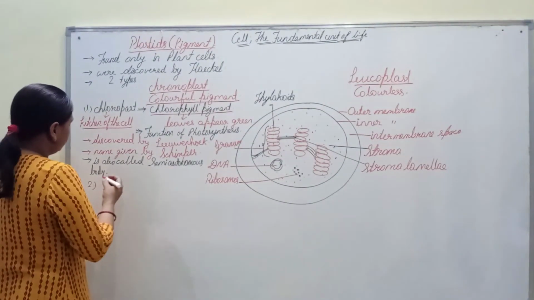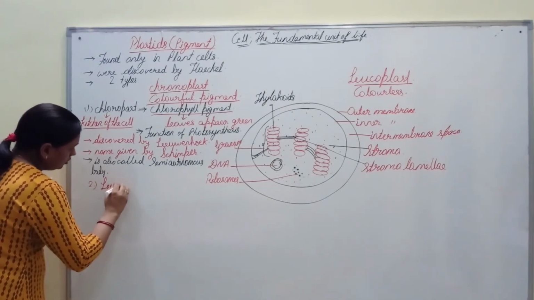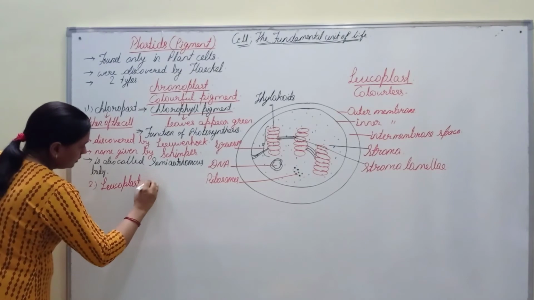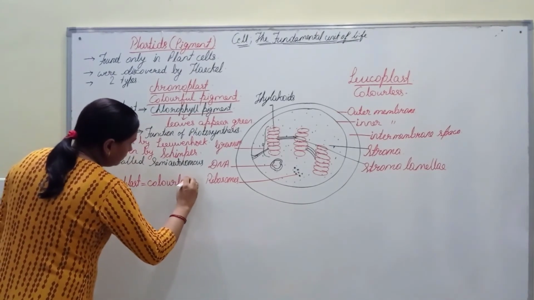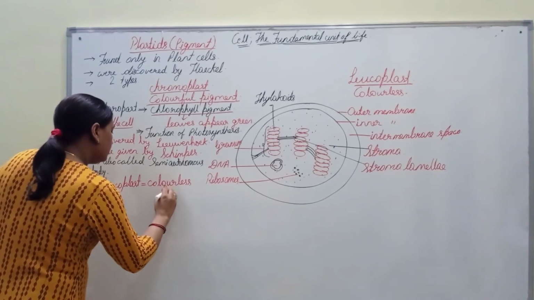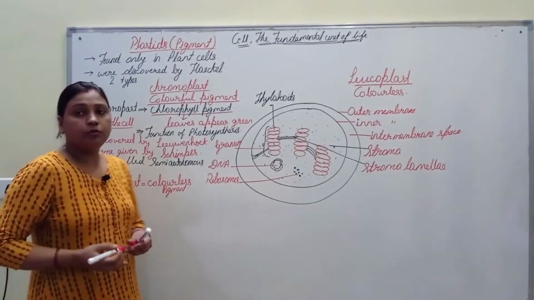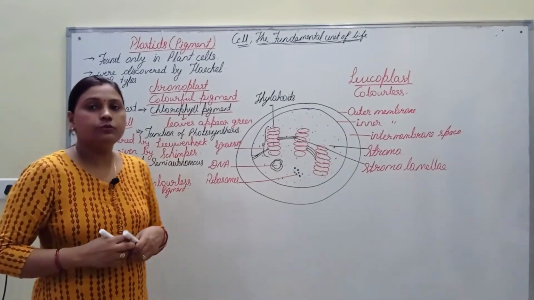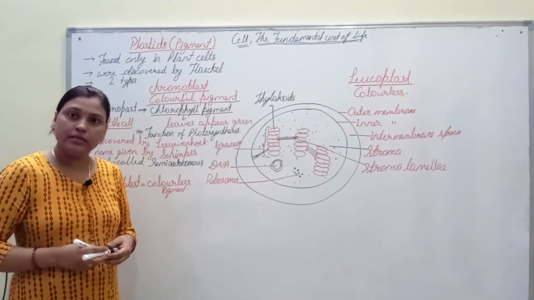Next our plastid is leucoplast, that is colorless pigment. It performs the function of storage. It stores food in the form of starch, proteins and lipids.